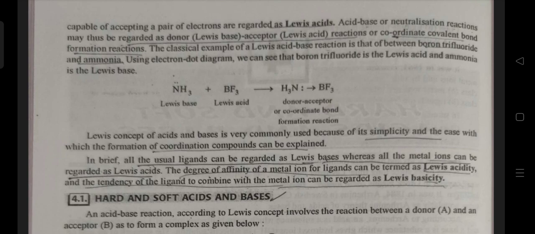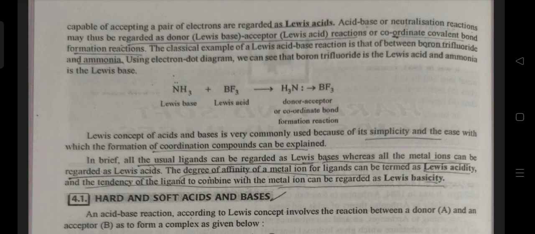The classical example of a Lewis acid-base reaction is that between boron trifluoride and ammonia. Using an electron dot diagram, we can see that boron trifluoride is the Lewis acid and ammonia is the Lewis base. So Lewis base NH3 plus Lewis acid BF3 is converted into NH3BF3, a donor-acceptor or coordinate bond formation reaction.